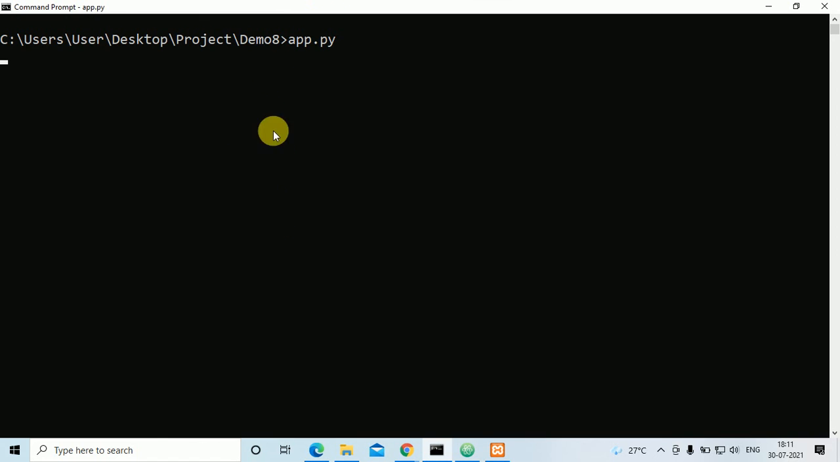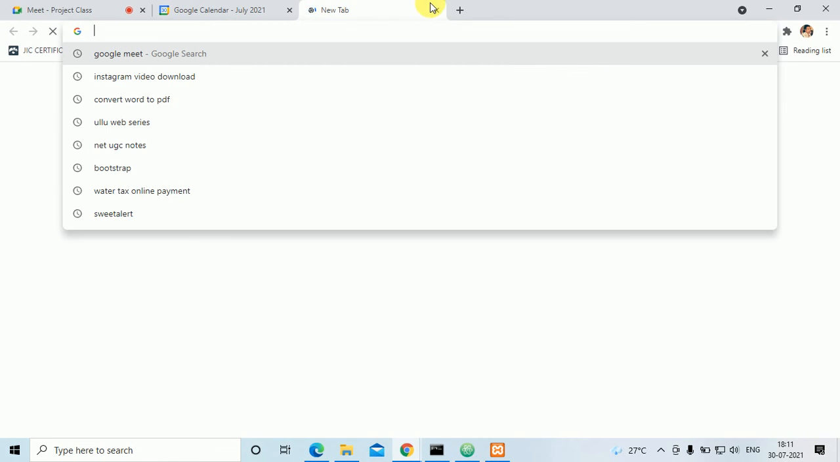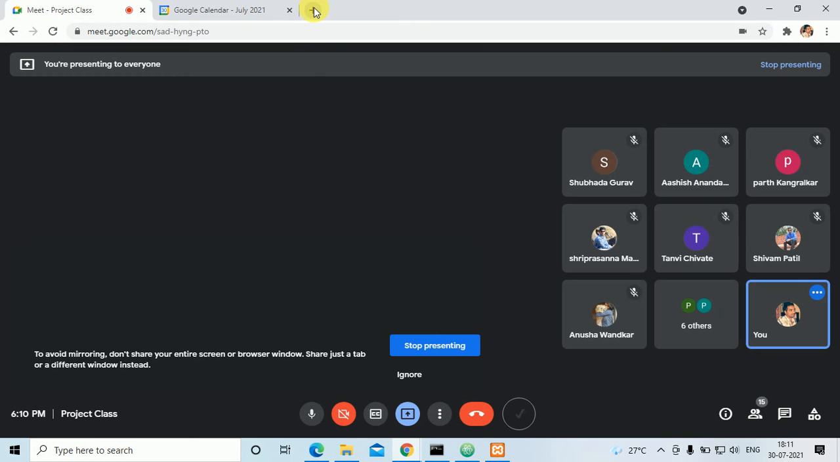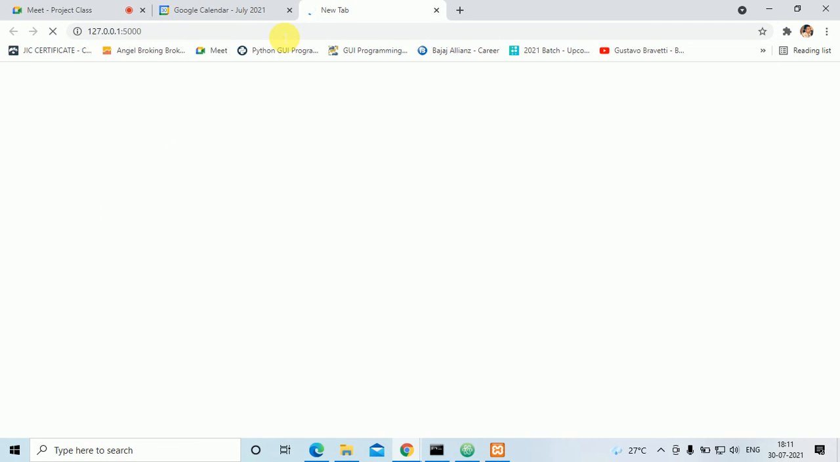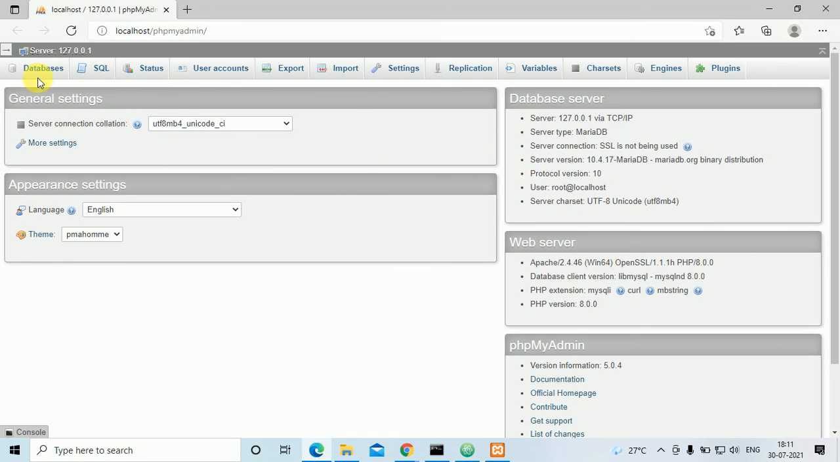Until this gets executed, the output will not come. It will take time. If I go here and type 127.0.0.1:5000, it will take time to come. What about this? It's also the same. Database. Okay.